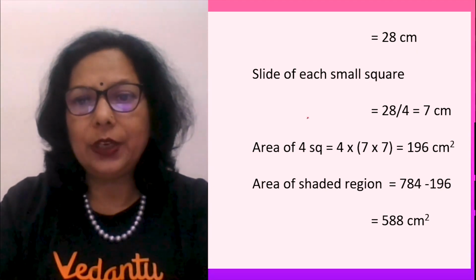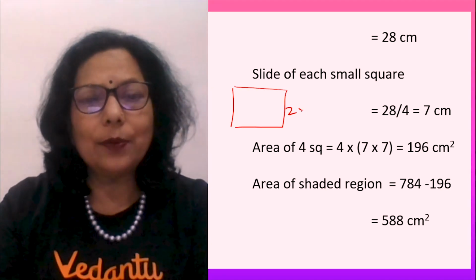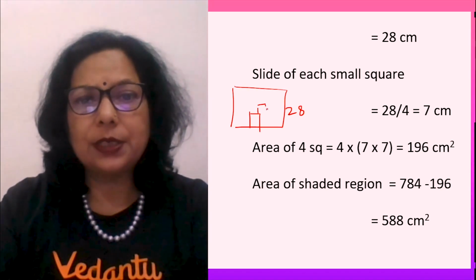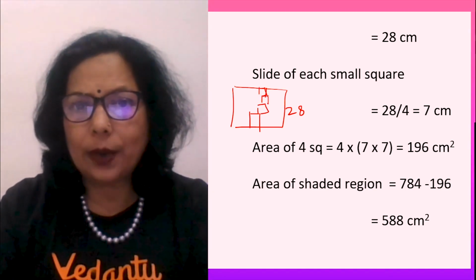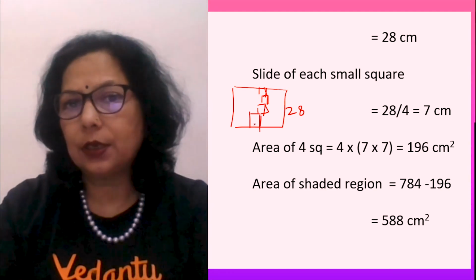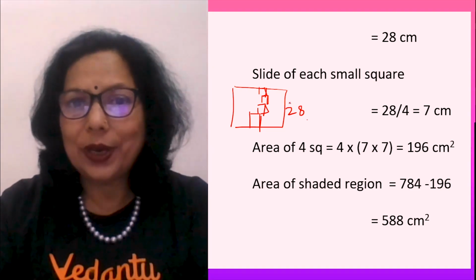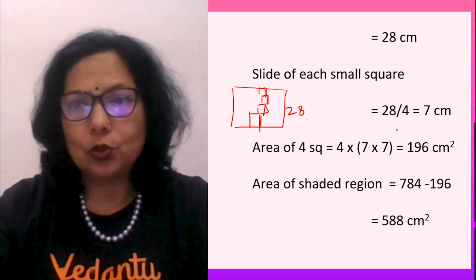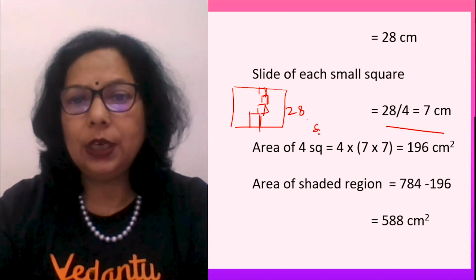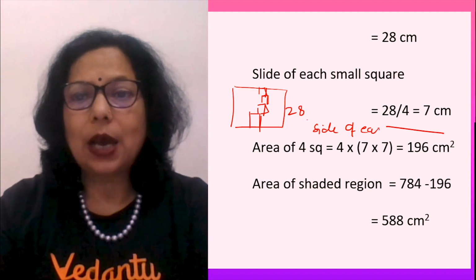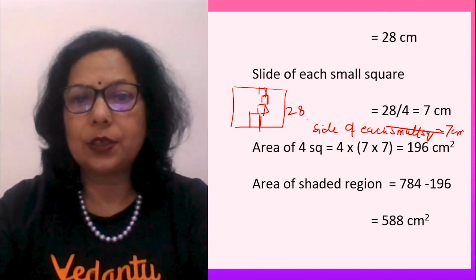Now side of each small square. This was the square. This side has come 28. 4 squares were placed inside this, no matter in what direction they were placed. But all 4 have got 1 plus 2 plus 3 plus 4 height. So this height will be equal to 28. That means 28 is divided into 4. So each part comes 7 centimeters. So side of each small square is equal to 7 centimeters.